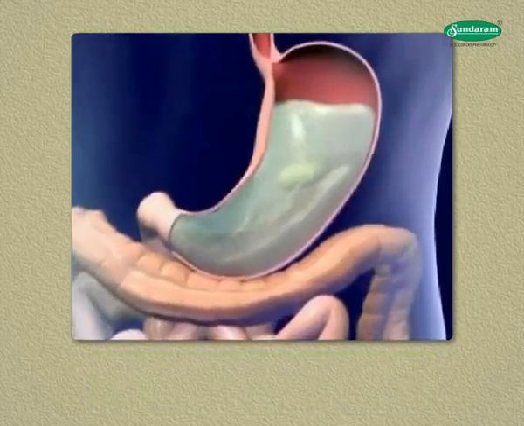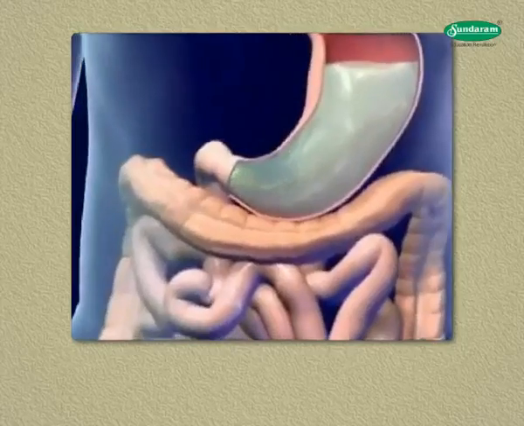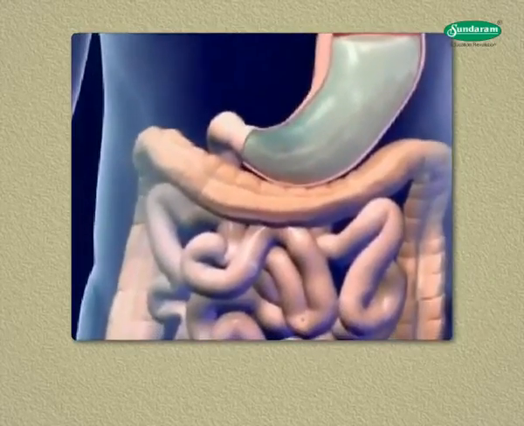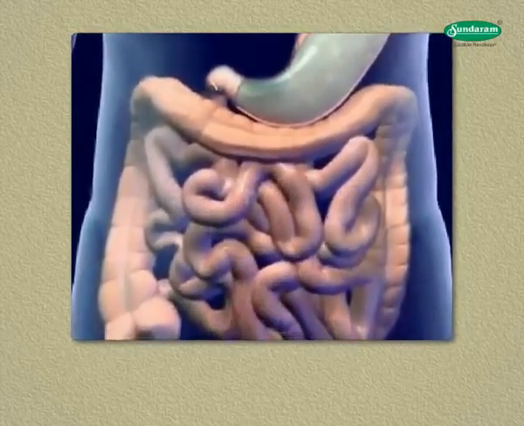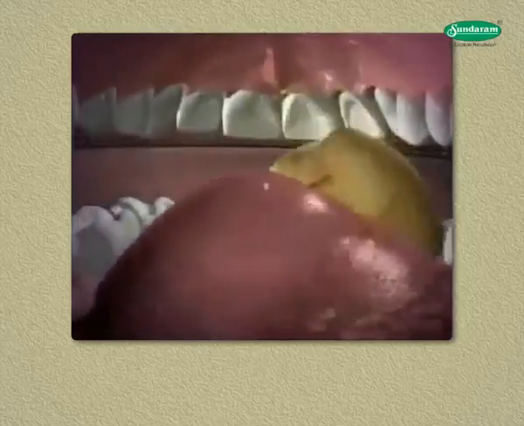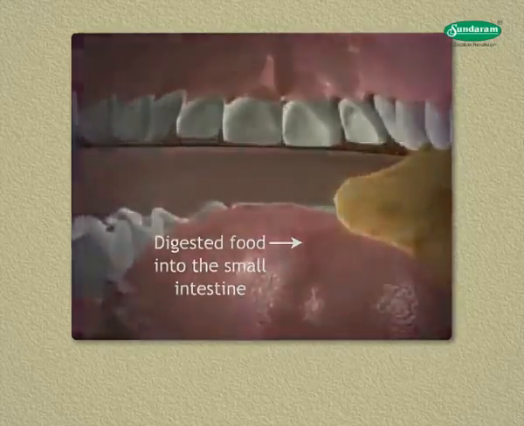The muscular walls of the stomach churn the food and help in proper mixing of the food with gastric juices. The exit of the food from the stomach is regulated by the sphincter muscle, which releases small amounts of partly digested food into the small intestine.